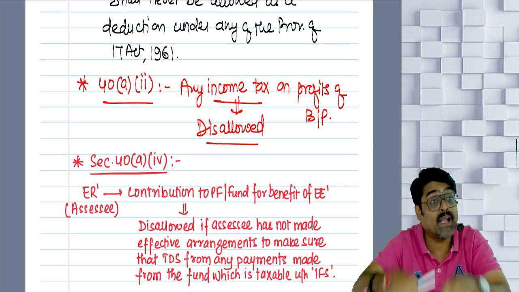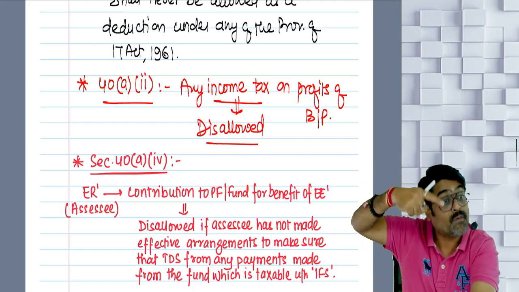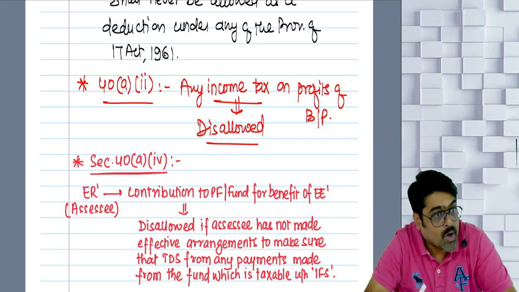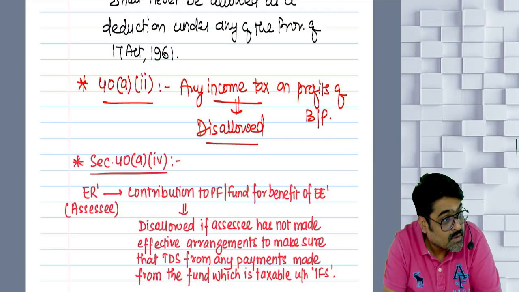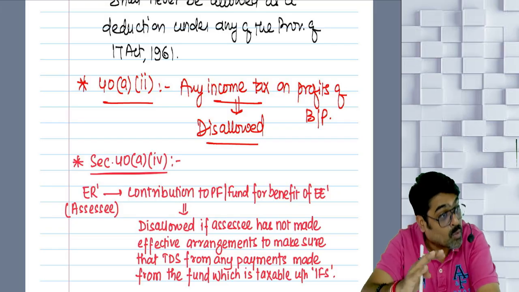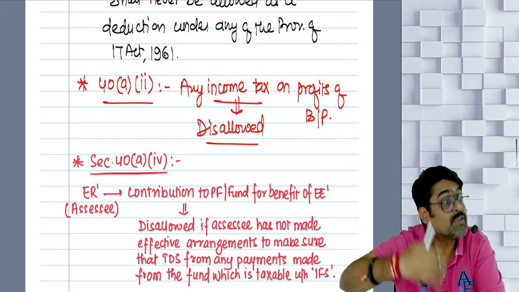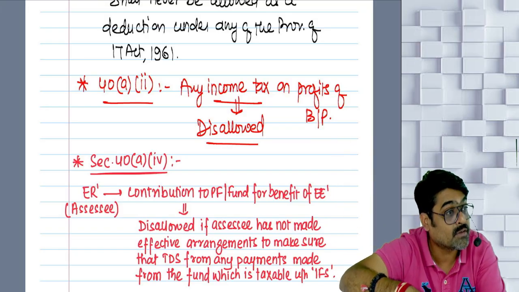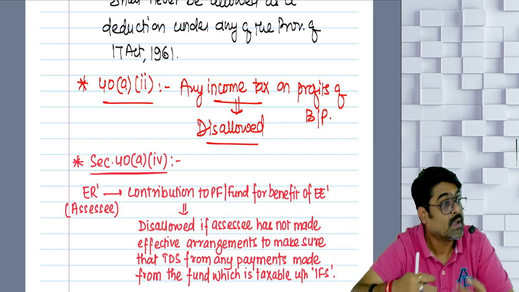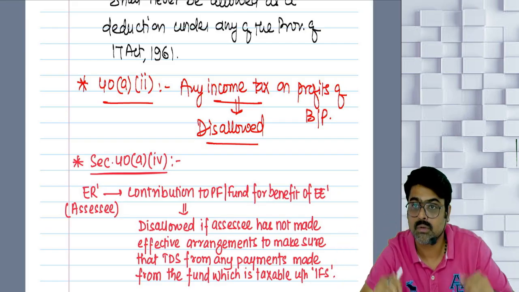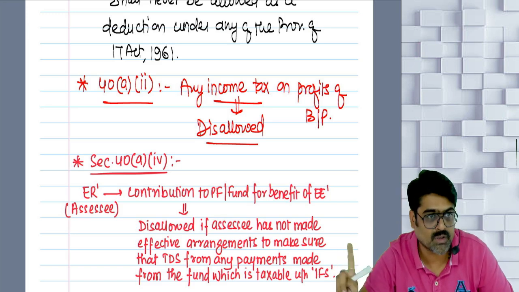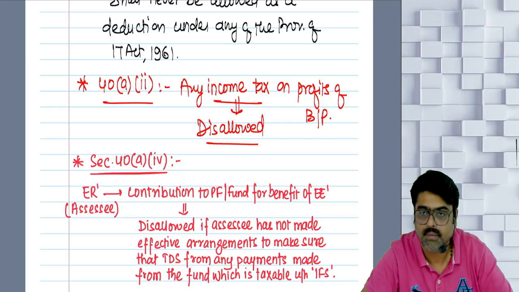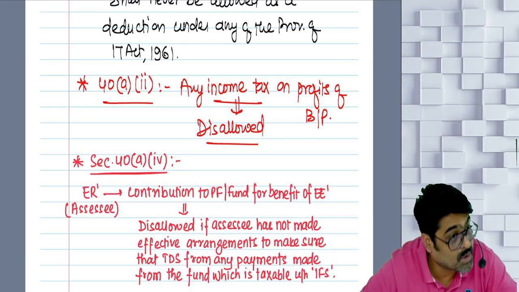But the contribution is made to such a fund from where, when the amount will go to the employee, at that time the TDS is not going to be deducted. You have not made any arrangements for deduction of tax out of the money which will be going to the employees at that time. Without making such arrangements for tax deduction, if you are contributing some amounts to such a fund, these contributions will not be treated as your business expense, will be disallowed. Will you remember this? Sure.